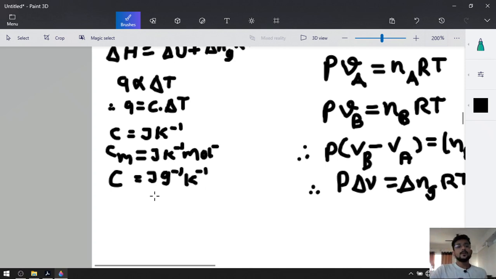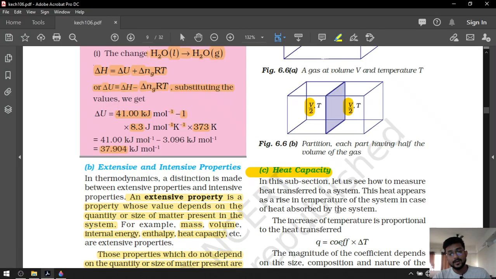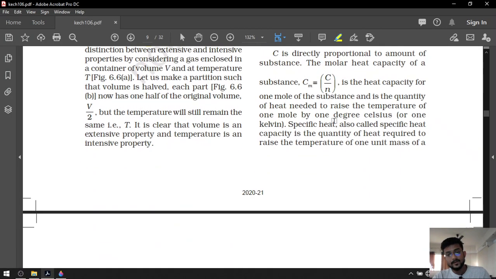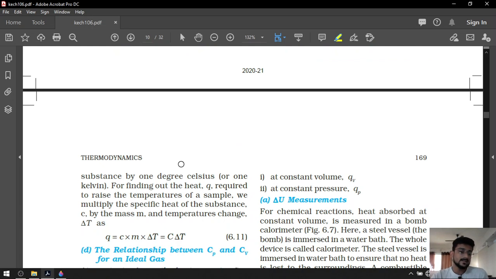Remember that you can identify the heat capacity by the units. If unit is joule Kelvin inverse, it is only heat capacity. If unit is joule Kelvin inverse mole inverse, it is molar heat capacity. And if unit is joule gram inverse Kelvin inverse, it is specific heat capacity. Okay, look at this. They have given over here. So it is excluded from your syllabus, so we are not going to study it.